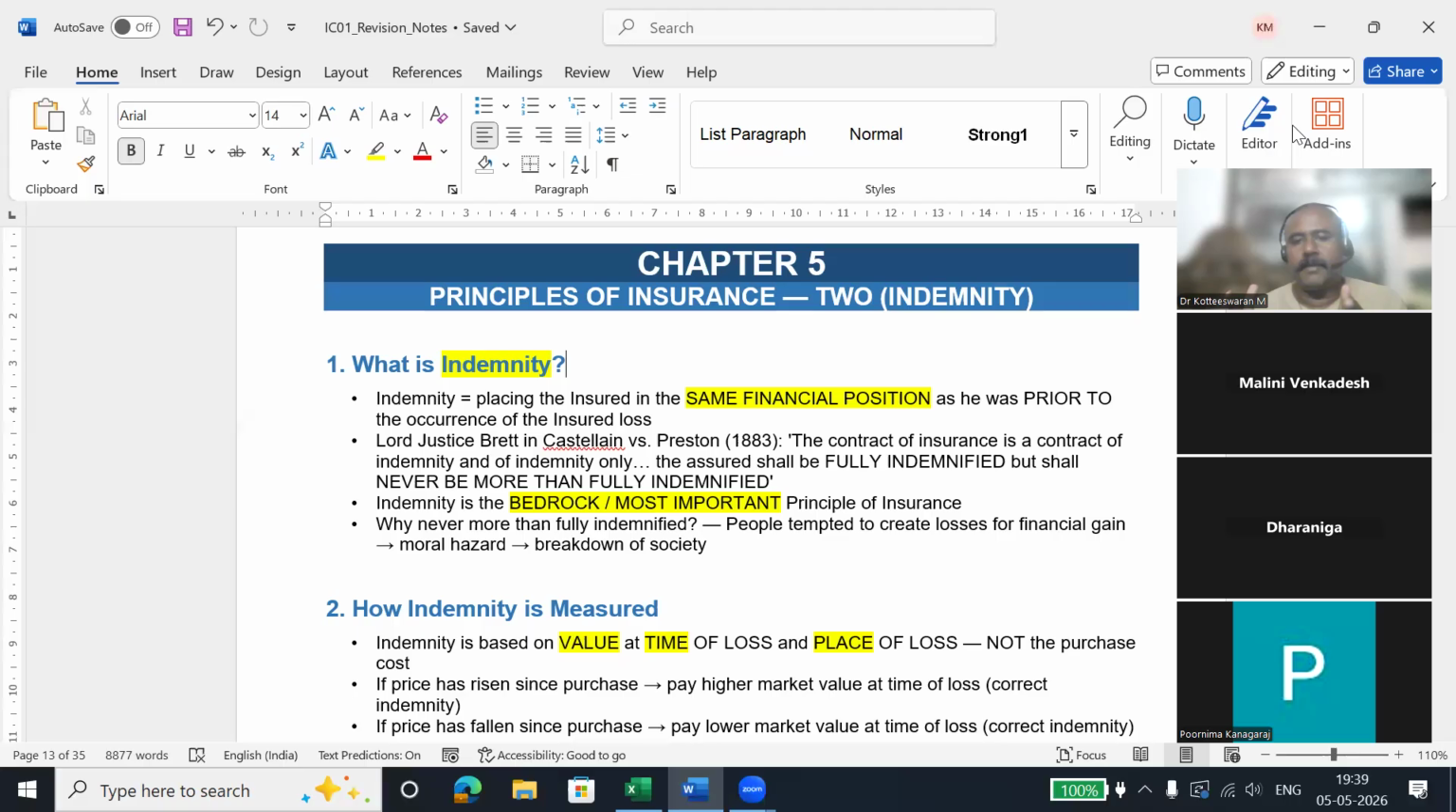Indemnity is: you have lost 1 lakh rupees because of some peril or some incident, and I'm going to pay that. The insurance company pays you back the same 1 lakh rupees. We are not going to pay you 1 lakh 20,000 or 1 lakh 30,000. We are going to pay only up to 1 lakh. That is what we are going to pay. That is called indemnity.